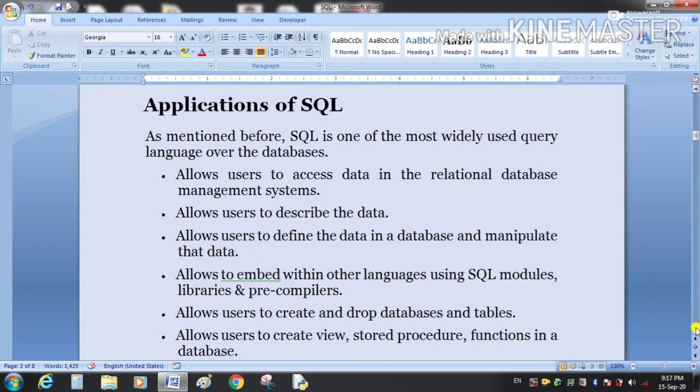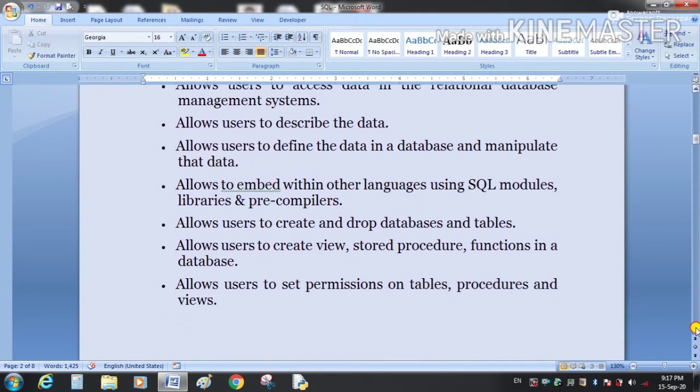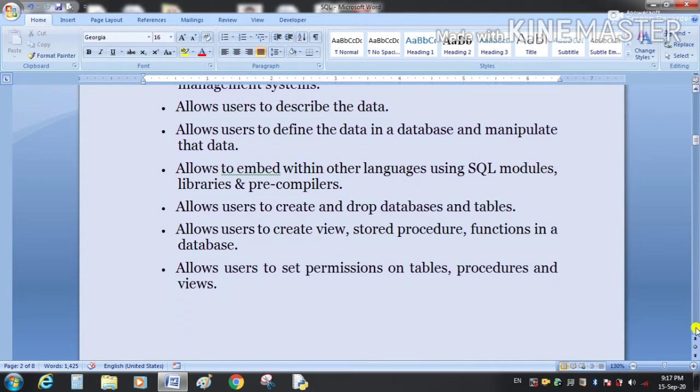It allows the user to create and drop databases and tables. Dropping means deleting the database and tables. It allows users to create and view stored procedures and functions in a database.